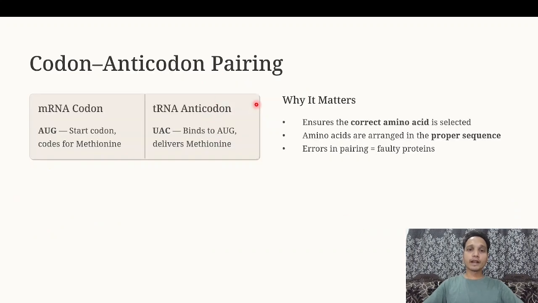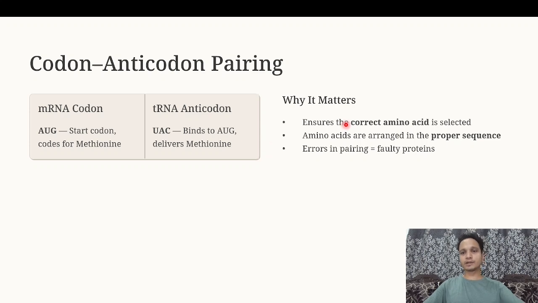Now, codon and anticodon pairing. On the mRNA, AUG is the start codon. It codes for methionine, which is always the first amino acid in proteins. Then there is the tRNA anticodon UAC, which binds to AUG and delivers methionine, a specific amino acid.